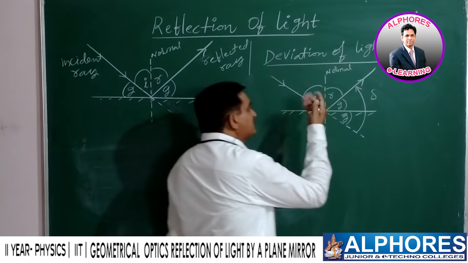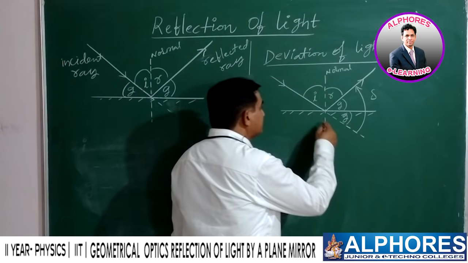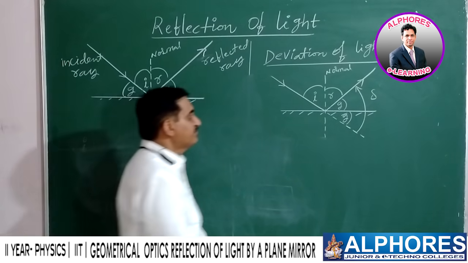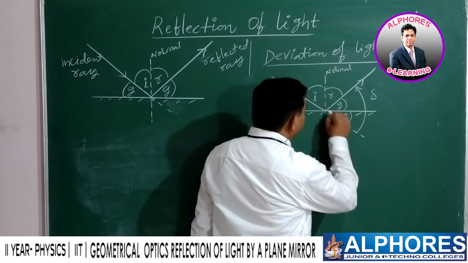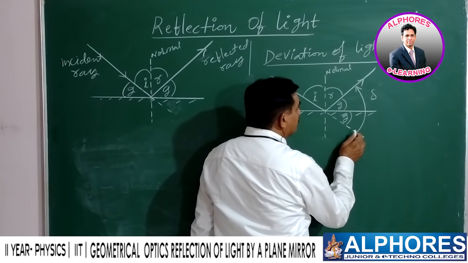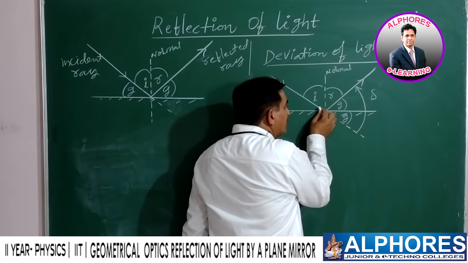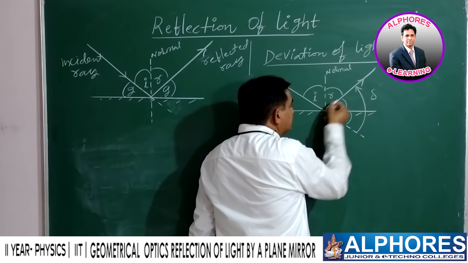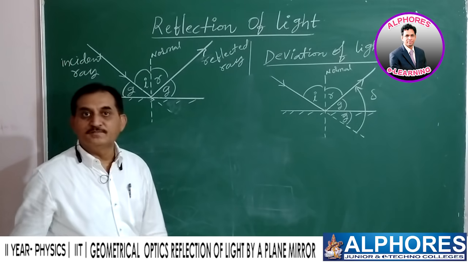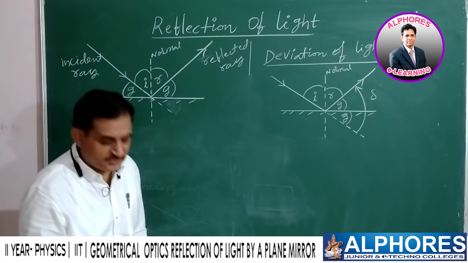Because of the presence of the surface, the light takes a deviation from its original path. Instead of traveling in this direction, the light is deviated, like this from here to here. This is the deviation suffered by the light due to reflection.